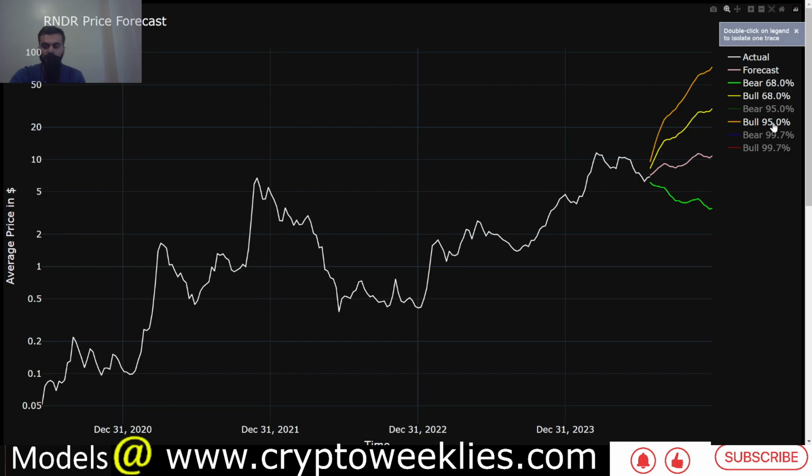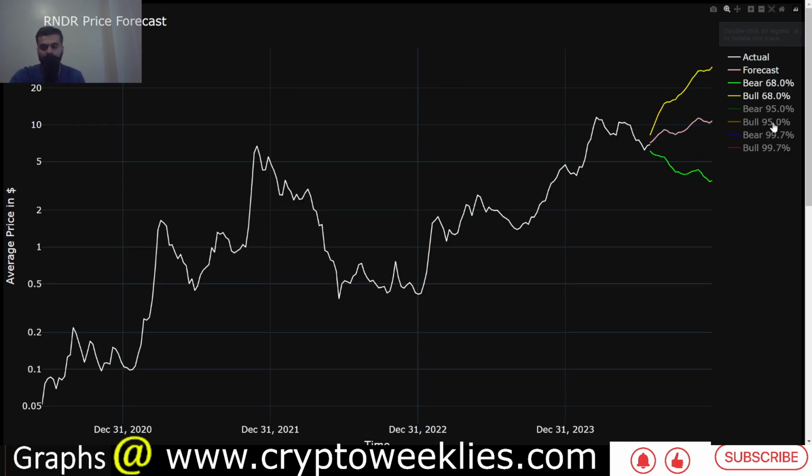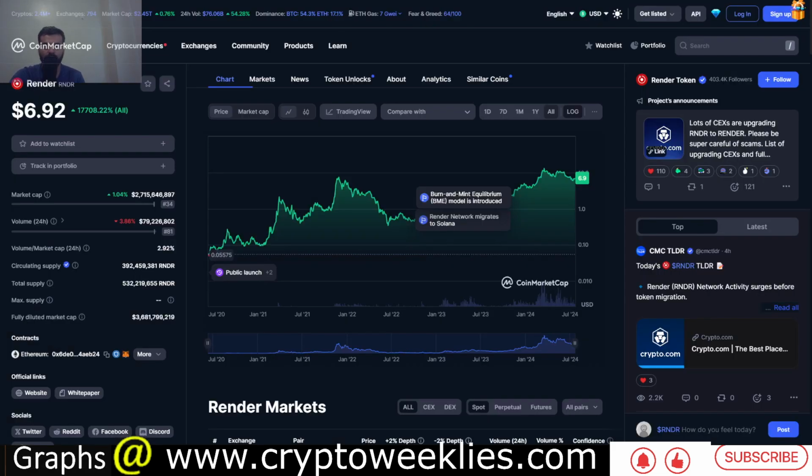If the confidence level is increased, the range gets wider and wider, so as to be more and more certain of a price analysis, that is the future prospect for a crypto. If the percentage of the confidence increases, then that also gets reflected in the price actions. The base case scenario is without any bias to the bull case or the bear case going forward till December. Now the price is slightly under $7. You can see over here.